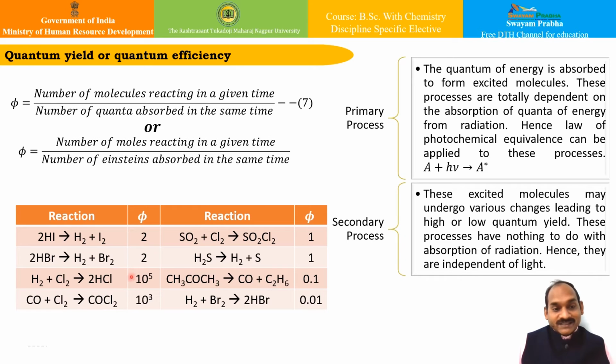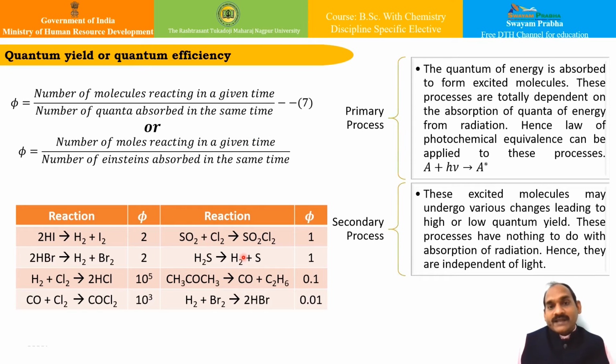For this reaction, which is one of the very important photochemical reactions, the formation of hydrogen chloride from hydrogen and chlorine after the absorption of light radiation, it gives 10 to the power 5. Then for this reaction, it is 10 to the power 3. Likewise, there are certain reactions for which the quantum yield is very low, say 0.01 or maybe lower than that. On what basis is this decided? This is decided on the basis of this particular formula.